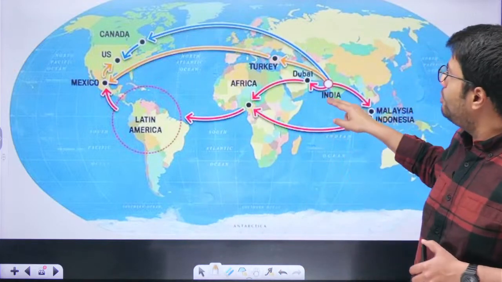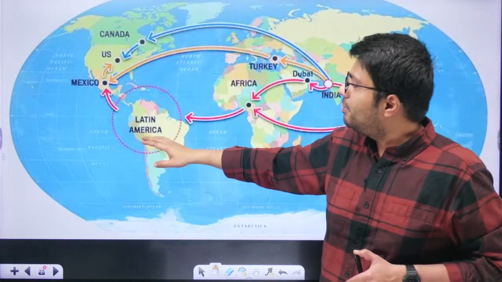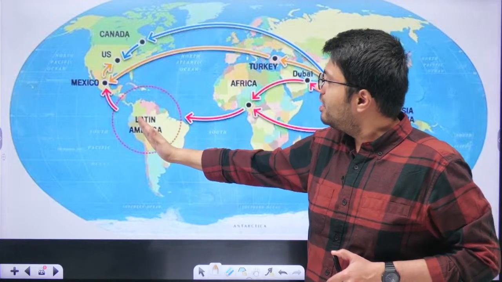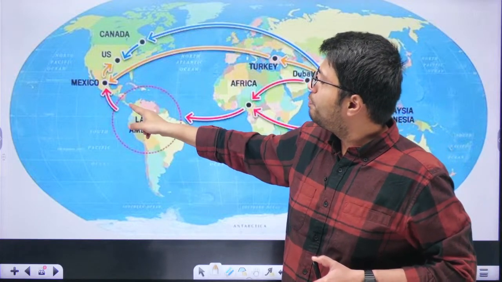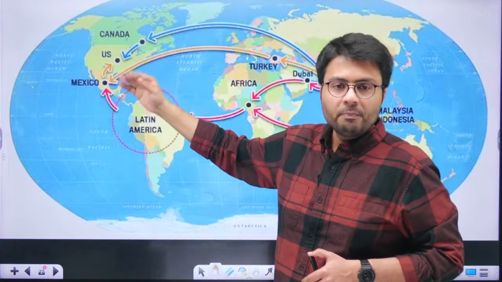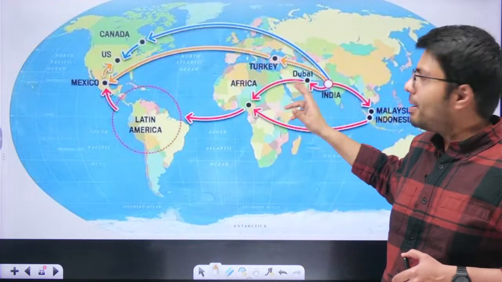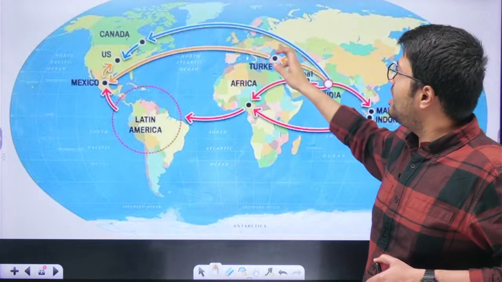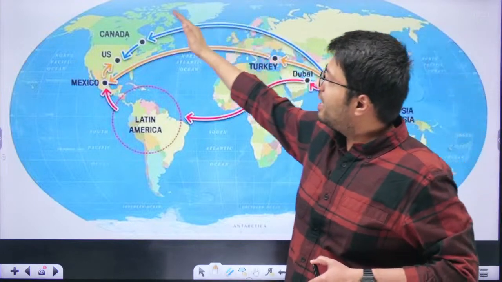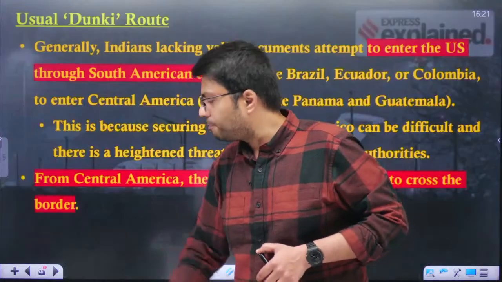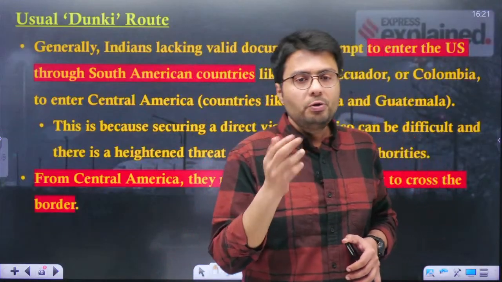The usual route that I am talking about is from India to Latin America, and when they reach Latin America, in countries like Ecuador, El Salvador, which are located here, they start migrating northward through Panama, El Salvador, Nicaragua, etc. to Mexico, and then they enter into the US. Whereas the second route that we will be talking about today is through the areas of Turkey as well as the Eastern European region. They reach there via Schengen visa and they take an alternative route either through Mexico or through Canada. So this is the second route that we will be talking about in today's discussion. Now, before that, let us understand the usual Dunki route.